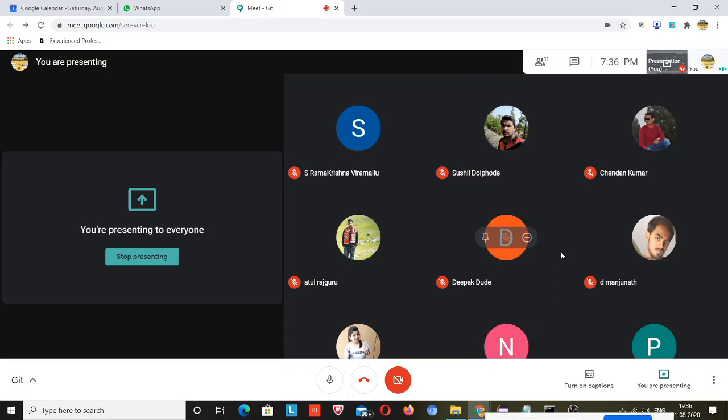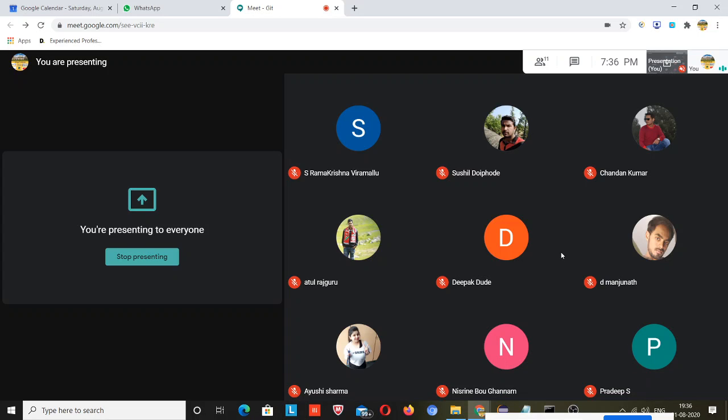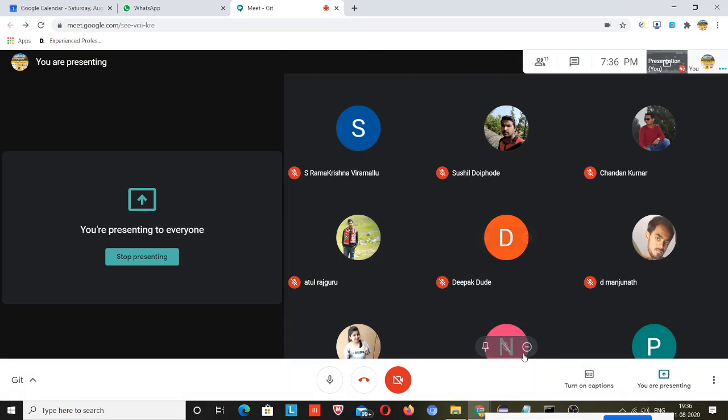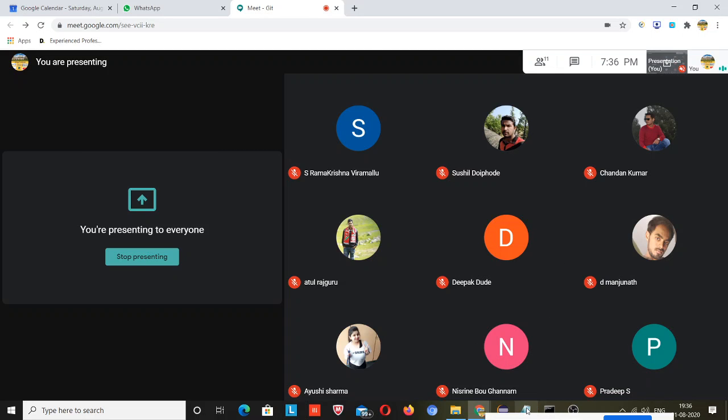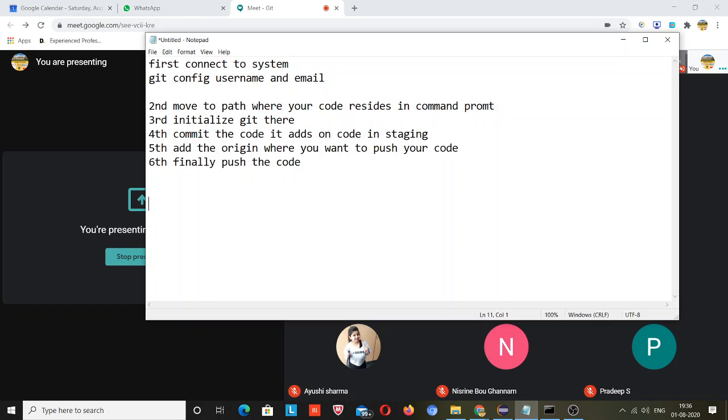So today I will start GitHub, and I will start from the very beginning. First let me explain what GitHub is, and then I will tell you some software to download. After downloading that software you will be able to work with GitHub. That software is a must, and it is different for different operating systems. So let me give a brief about GitHub.